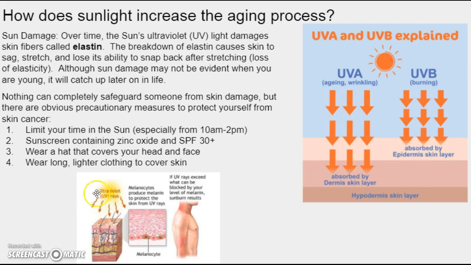If we look at this picture here, we see UV light shining on a cross-section of skin. We have melanocytes that produce melanin to protect the skin from UV rays. And if UV rays exceed what can be blocked by your level of melanin, sunburn results.